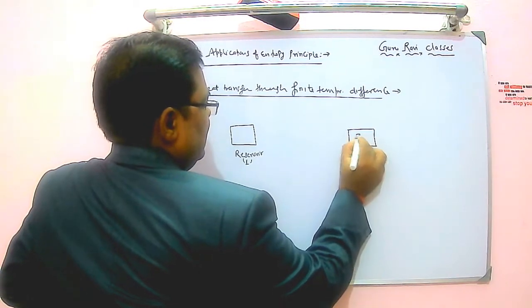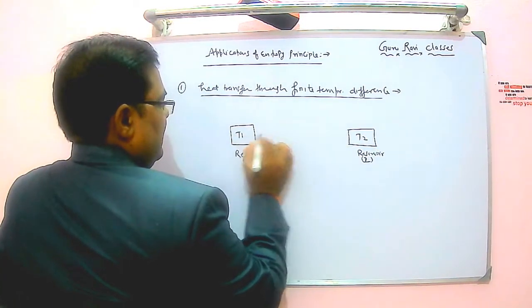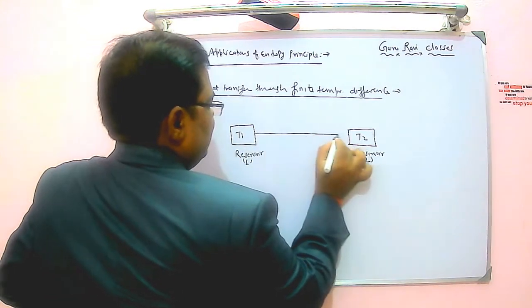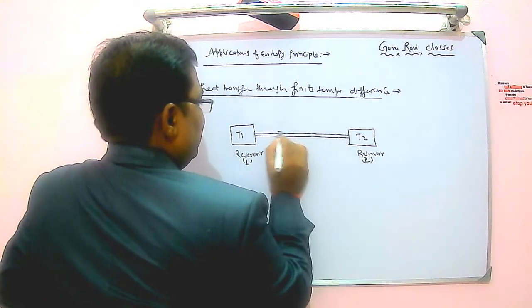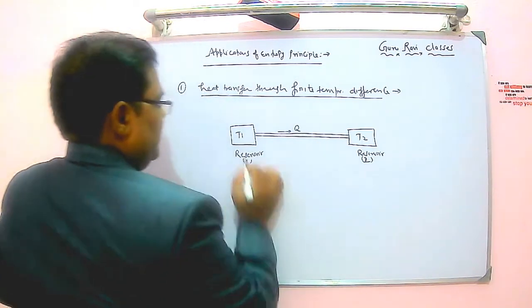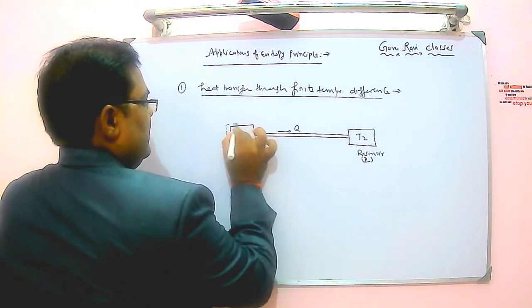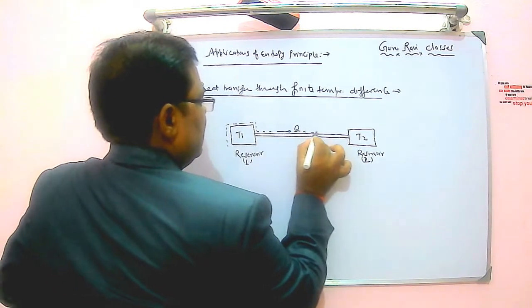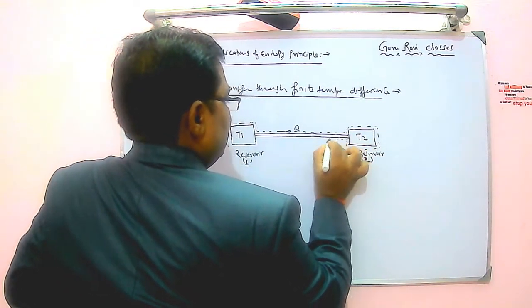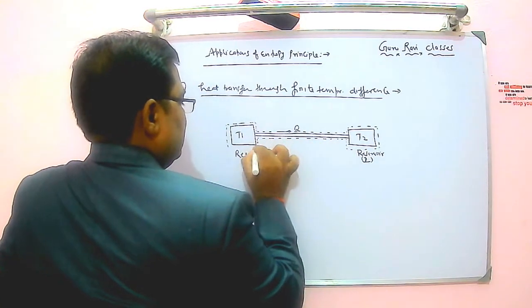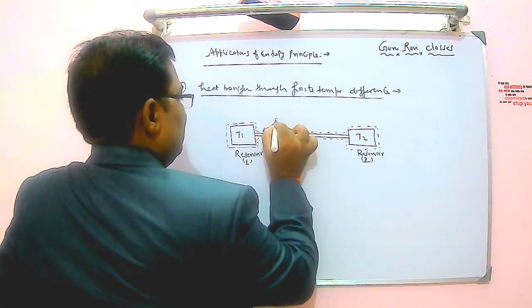This is at T2 and this is at T1, and both are connected by a pipe, and heat is getting transferred as Q. If I draw the system boundary like this, this is my system boundary.